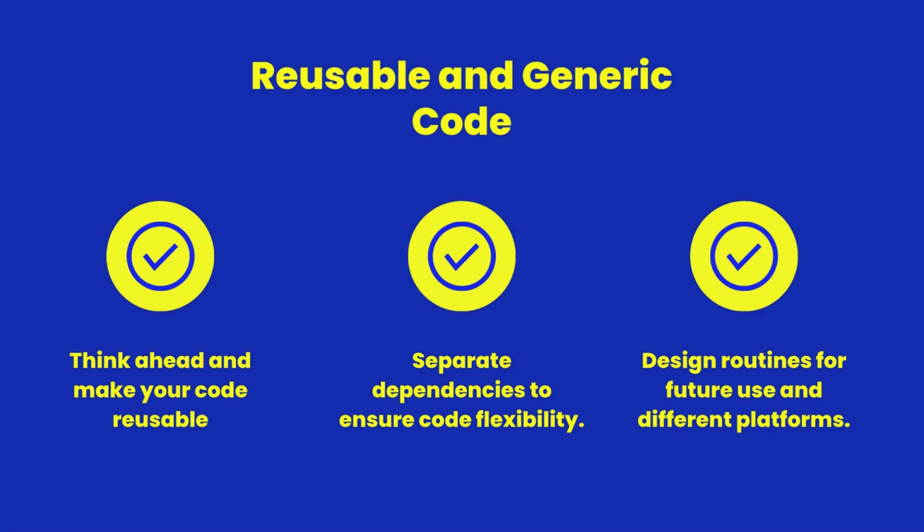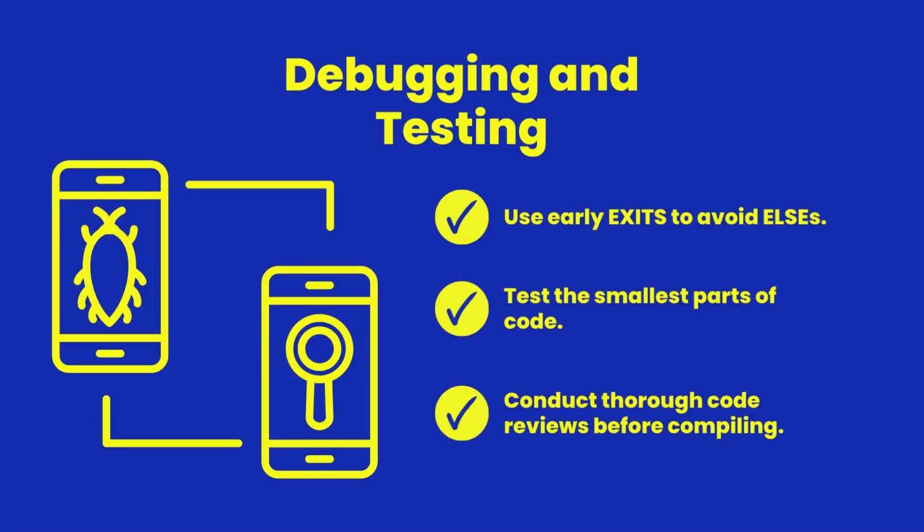Assume that the code you're writing will be useful in the future. Design it to be easily reusable and flexible, separating out dependencies like operating system specifics. This foresight ensures your code remains adaptable and efficient. Focus on writing good code to minimize the need for debugging. Use early exits to simplify your logic and avoid else statements. Test small parts of your code individually and conduct thorough reviews before compiling to catch errors early.